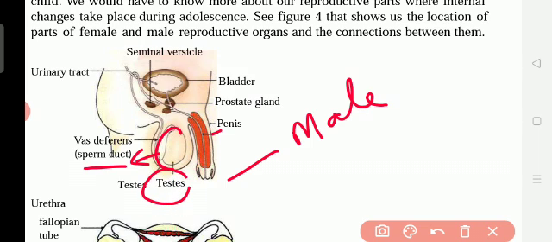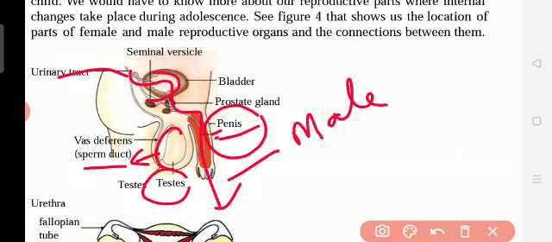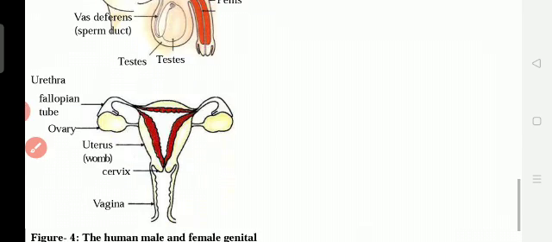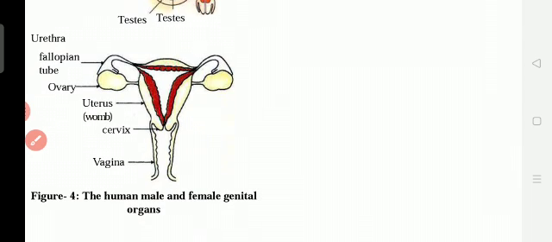Okay, and this is the penis, and this is the bladder, the urinary tract. Like this the urine comes outside, so through the penis only urine comes outside, no? In the penis hair also grows, and it shows we are elders. Okay, and next one is the female.